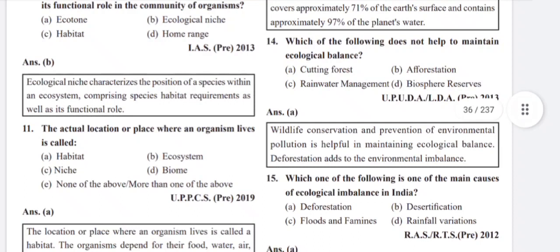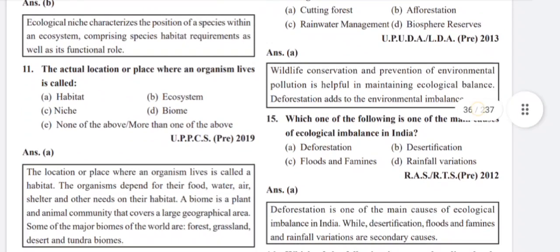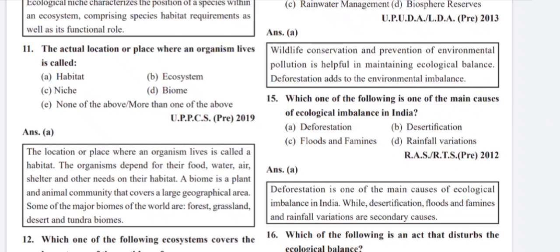Explanation: wildlife conservation and prevention of environmental pollution are helpful in maintaining ecological balance. Deforestation adds to the environmental imbalance. Which one of the following is one of the main causes of ecological imbalance in India? Deforestation. Deforestation is one of the main causes of ecological imbalance in India, while desertification, floods, famines and rainfall variations are secondary causes.